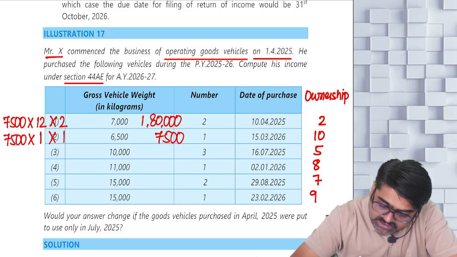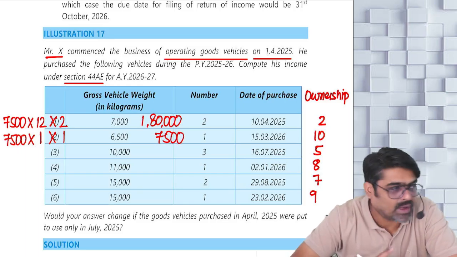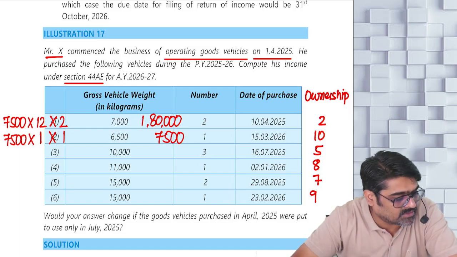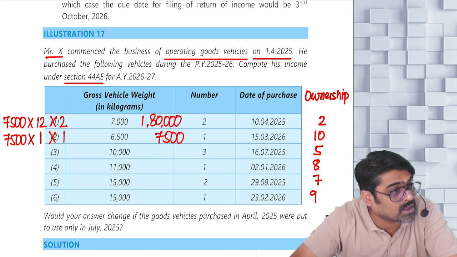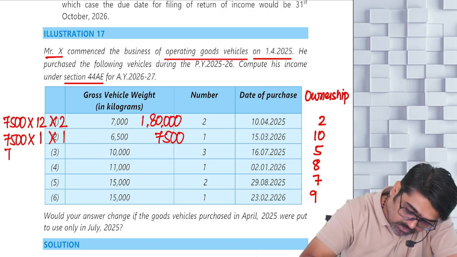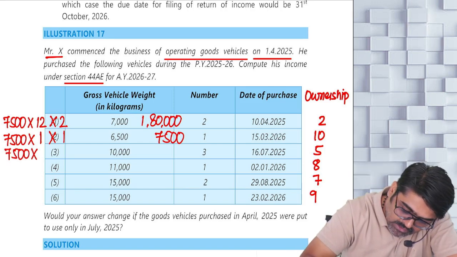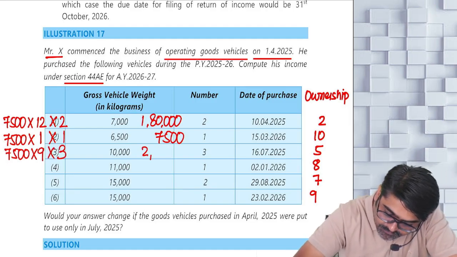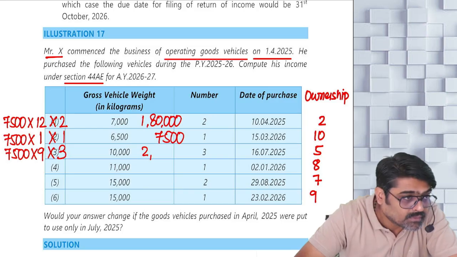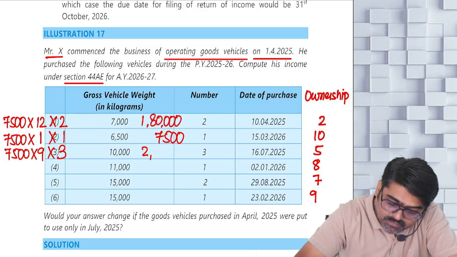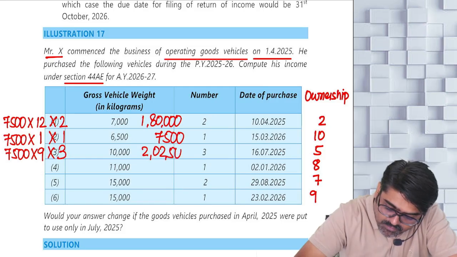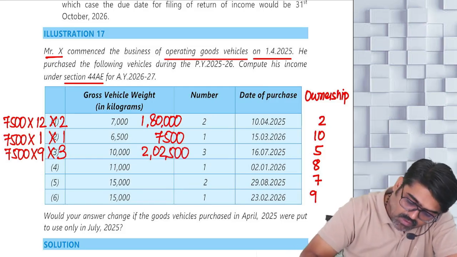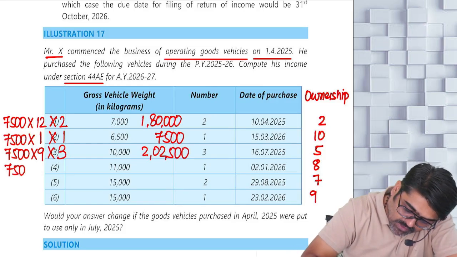Okay. On 16th July, 3 vehicles are there. So April, May, June, 3 months of ownership is not there. From July, the ownership is there for 9 months. So 7,500 into 9 months, for 3 vehicles. It will be 2,02,500. Yes or no?